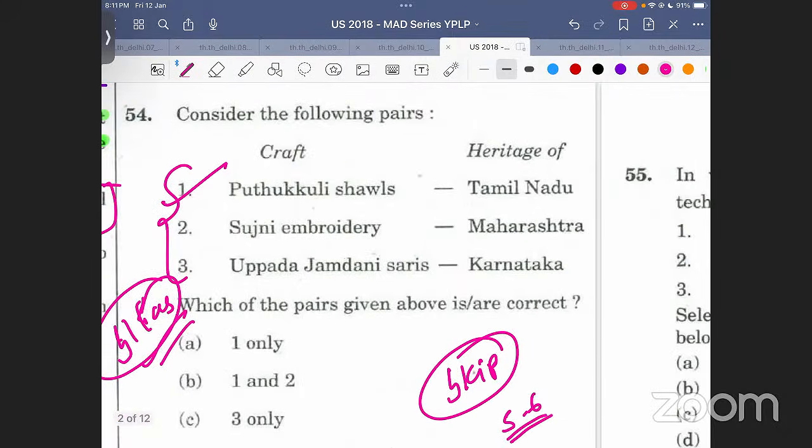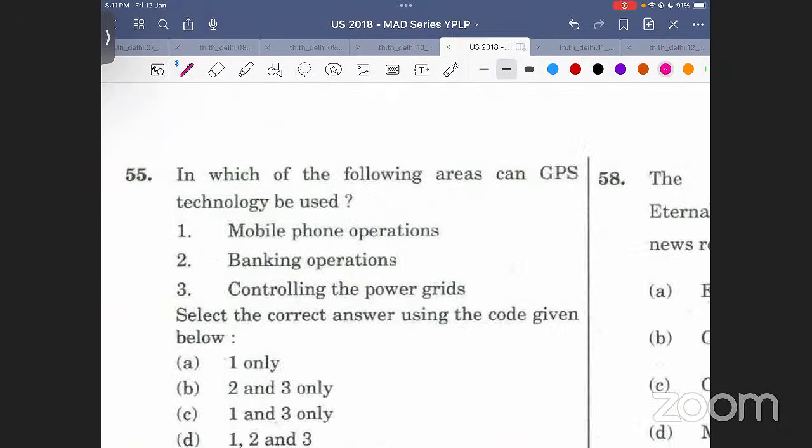चलो, let's move ahead. In which of the following areas can GPS technology be used? अब बताओ. Now tell me. In which of the following areas can GPS technology be used? Right? I've told you this in the earlier lectures as well, that whenever they say this particular technology can be used, we can do this by using this technology, these will be very simple things. बहुत simple रहेगा ये सब ना.